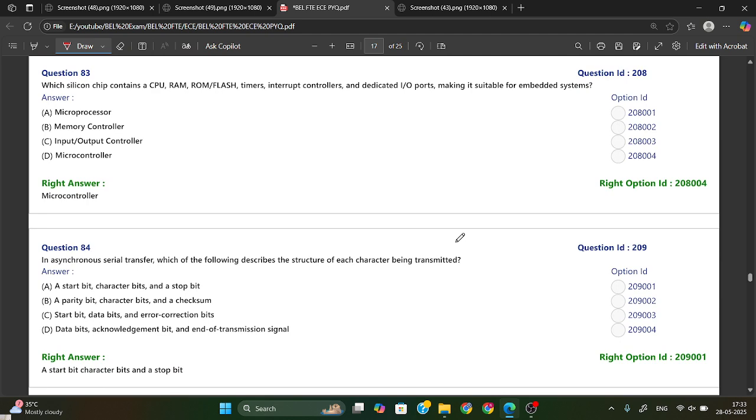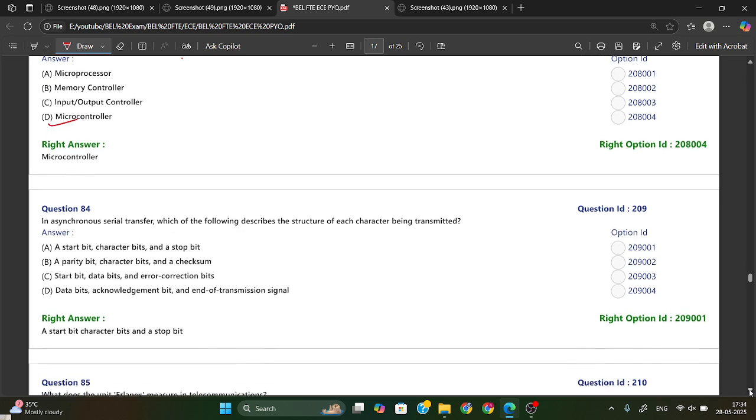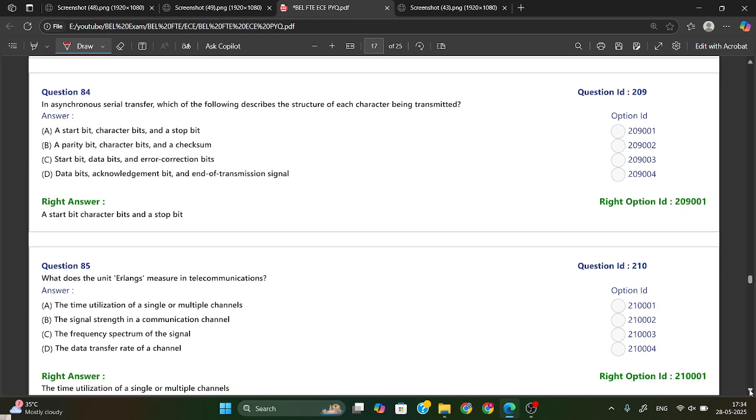Which silicon chip contains CPU, RAM, ROM, flash, timer, interrupt controller, and dedicated input output ports, making it suitable for embedded systems? So it is nothing but a microcontroller. In a microcontroller, everything is there. This is the main difference between microcontroller and microprocessor. Microcontroller has everything, and in a microprocessor we have to connect everything externally.